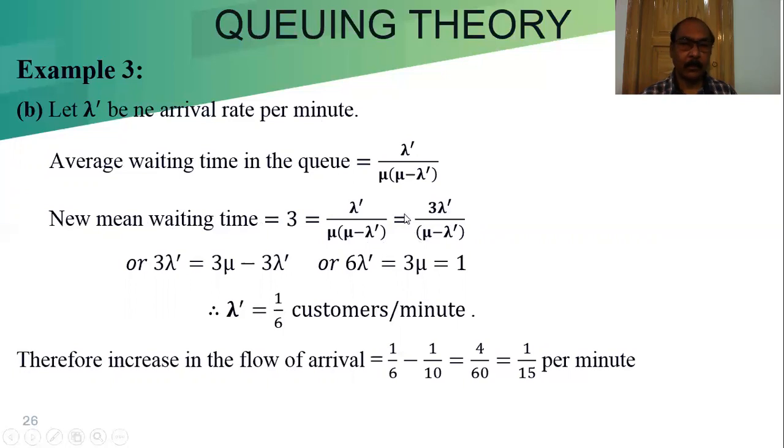From this, we get the new lambda dash value equal to 1 by 6 customer per minute. Previously, it was 1 by 10 customer per minute. So what is the difference? Therefore, the increase in the flow of arrivals is 1 by 6 minus 1 by 10, equal to 4 by 60, equal to 1 by 15 per minute. So if the arrival rate increases by 1 by 15 per minute, then it is justified to open a second booth.